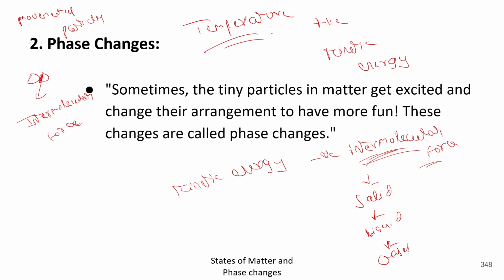So you can say there are two statements. First statement states that the temperature has a directly proportional relation with the kinetic energy. If the temperature goes up, kinetic energy will go up. If the temperature goes down, kinetic energy will go down. Okay. Second statement is that the kinetic energy has an inversely proportional relation with intermolecular force. If kinetic energy goes up, intermolecular force will go down. If intermolecular force goes up, kinetic energy will go down. Got it? So this is the reason behind the phase changes.